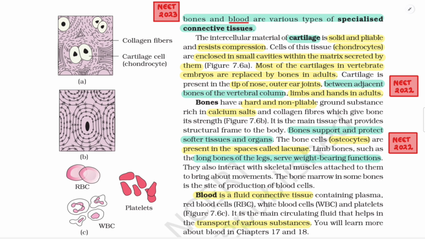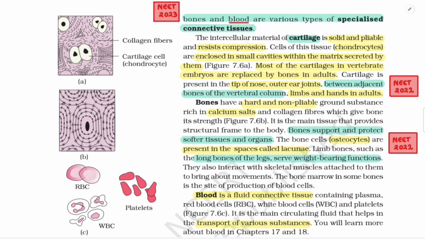Most of the cartilages in vertebrate embryos are replaced by bones in adults. Cartilage is present in the tip of the nose, outer ear joints, between adjacent bones of the vertebral column, limbs and hands in adults. Bones have a hard and non-pliable ground substance rich in calcium salts and collagen fibers which give bone its strength, figure 7.6b.